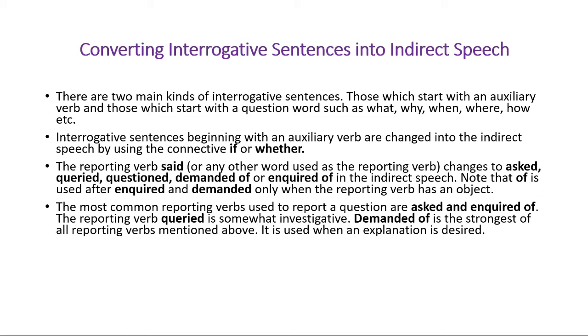Note that of is used after inquired and demanded only when the reporting verb has an object. So there are four things we have found here. First of all, we can use asked, queried, questioned, demanded of, or inquired of instead of using said in an interrogative sentence.